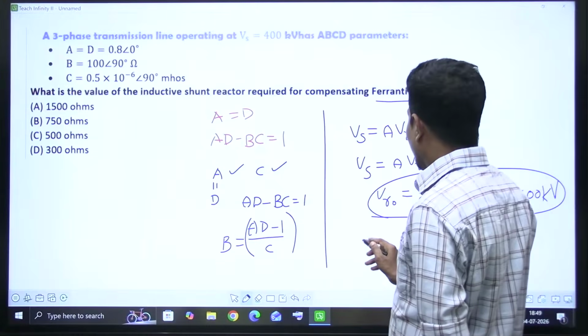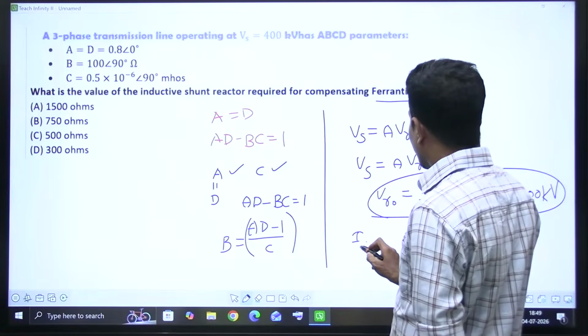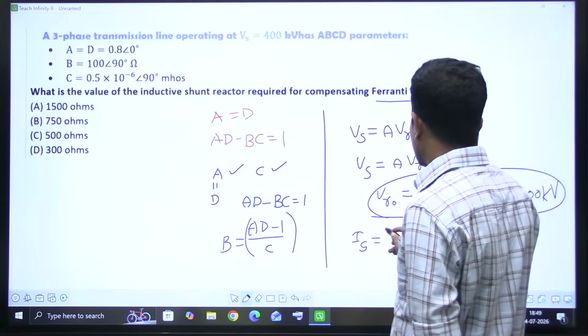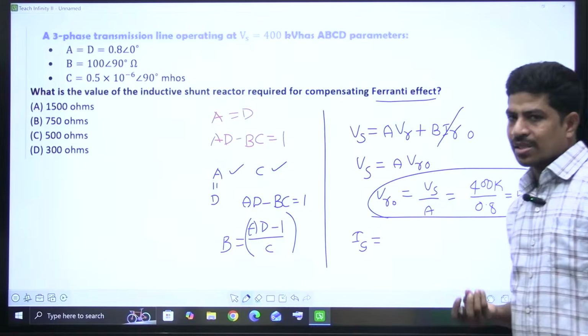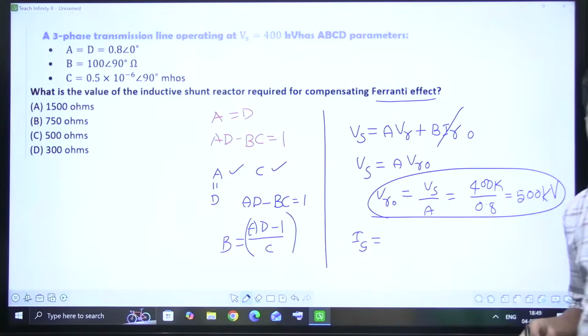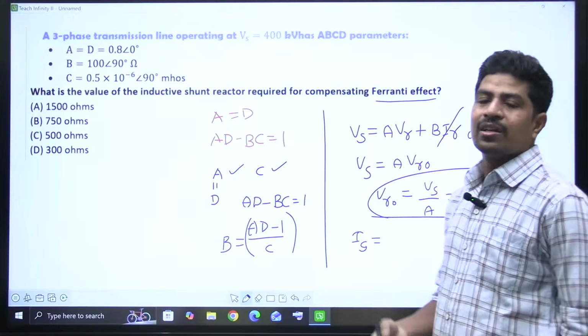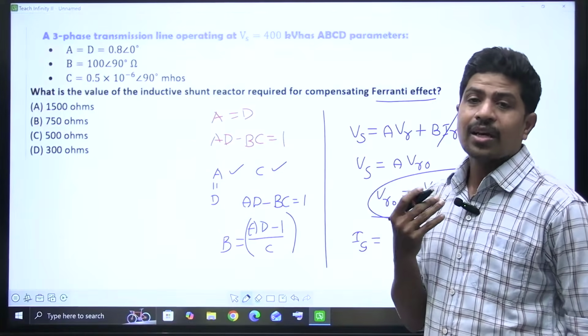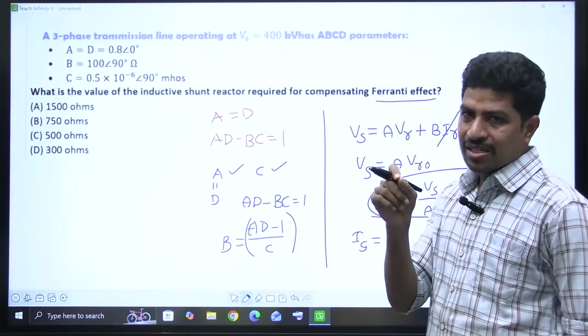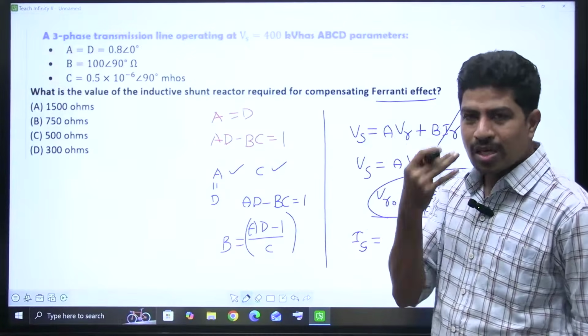Whenever there is no load, the only current flowing in the transmission line is the charging current. There is some shunt conductance current, but it is very small and can be neglected even for a long transmission line, unless it is mentioned by the examiner. If the examiner gives that value, we consider it; otherwise shunt conductance G is always negligible, right?